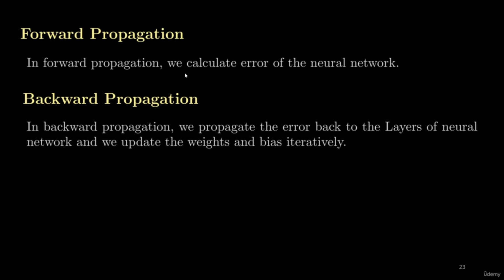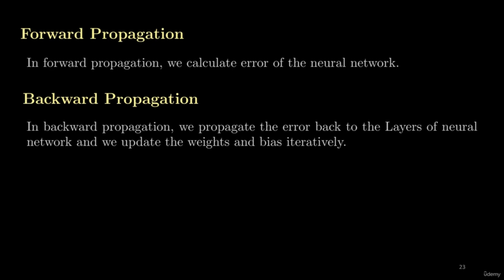If there is no error, or the error is zero, then we do not need backward propagation, because if we see here the definition of backward propagation, we propagate the error back to the layers of the neural network and we update the weights and bias iteratively. So basically, in forward propagation, we calculate the error of a neural network, and if there is an error, we propagate the error back to the neural network so that it can update the weights and bias. So in the coming iterations, it can perform well and generate predictions close to the actual label.